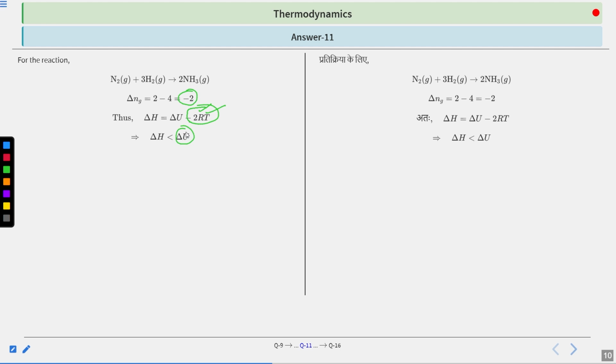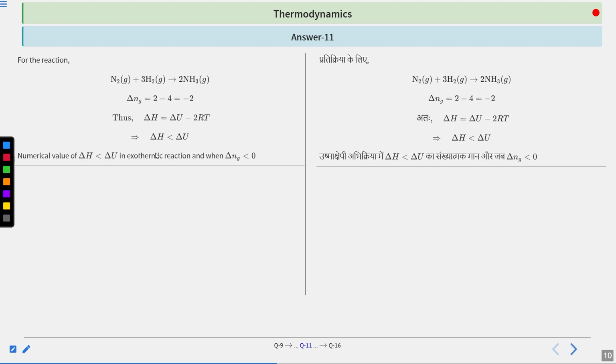And if delta H minus delta U is negative, that means delta U is greater than delta H. If this is the case, then the numerical value of delta H is less than delta U when delta Ng is less than 0. It is mentioned here also, since delta Ng is less than 0, therefore this value is negative. Now moving on to the next question.